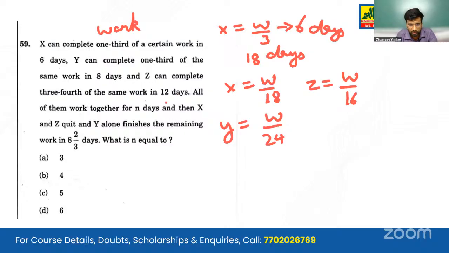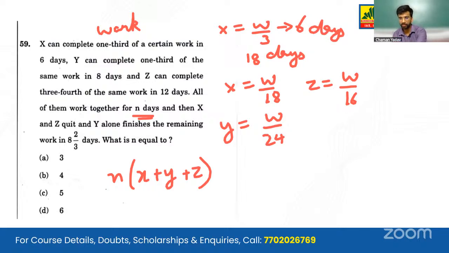Now we get that all 3 of them have worked for n days together. So for n days of work, they are working together, X plus Y plus Z. And Y alone finishes the remaining work. So the work has not been completed; some work has remained. So Y works for these 8 to 3. So we can convert it to 26 by 3.